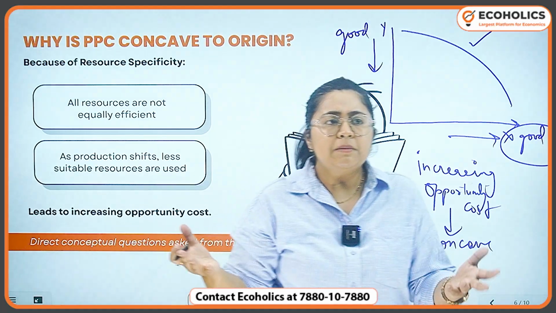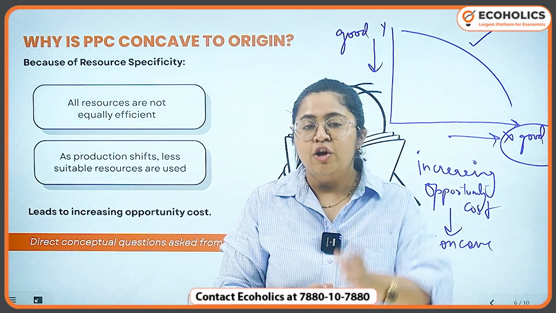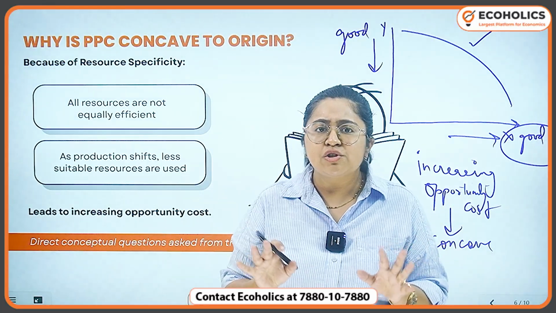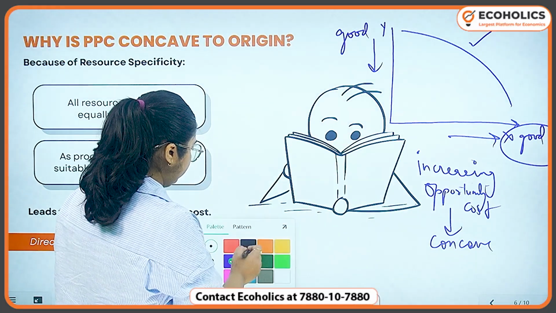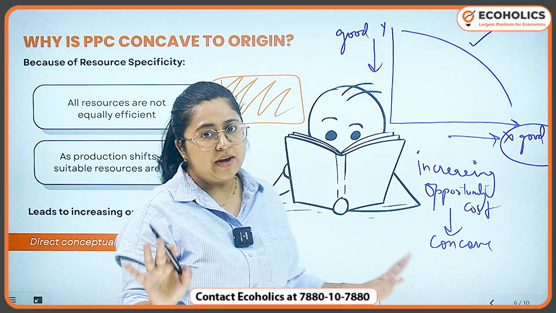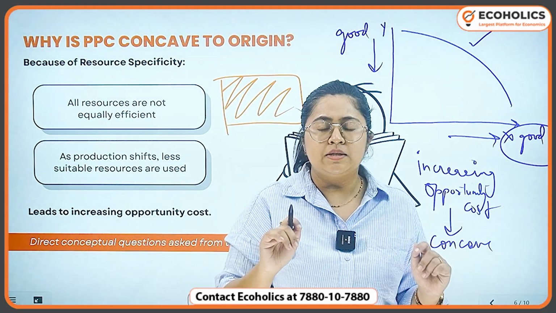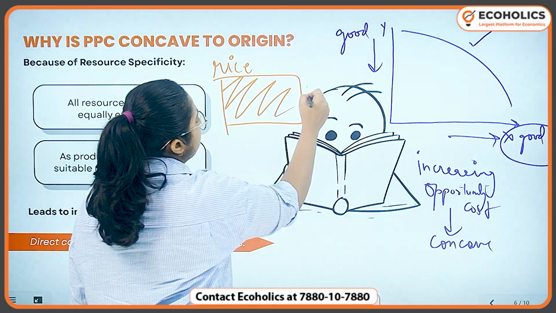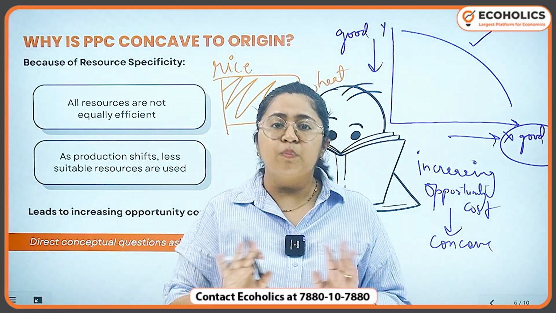Now you would say, but ma'am, we are still not completely understanding why it is concave to the origin. So let's understand it with a simple example. Let's say that there is an agricultural farmer who has a piece of land. Now on this piece of land, he says that I want to produce two goods, two crops. I'm going to produce rice, I'm going to produce wheat. On the same piece of land, he wishes to produce both of these goods.